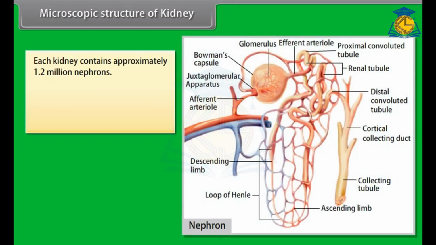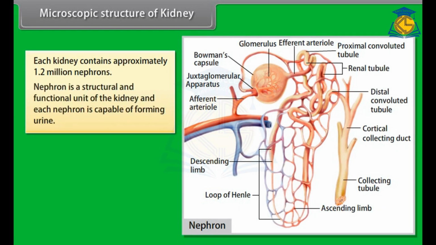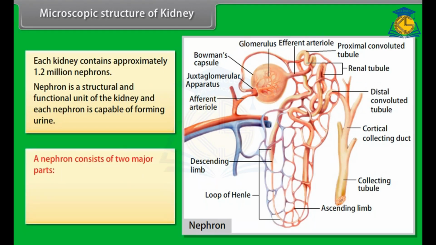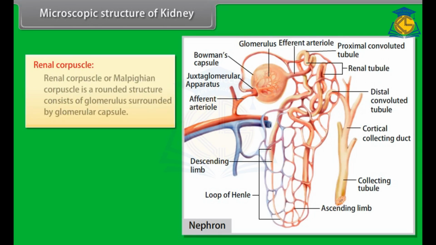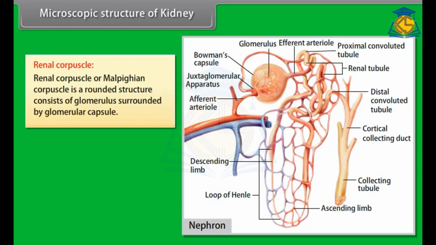Microscopic structure of kidney. Each kidney contains approximately 1.2 million nephrons. Nephron is a structural and functional unit of the kidney, and each nephron is capable of forming urine. A nephron consists of two major parts: renal corpuscle and renal tubule. Renal corpuscle, or Malpighian corpuscle, is a rounded structure, consisting of glomerulus surrounded by glomerular capsule.